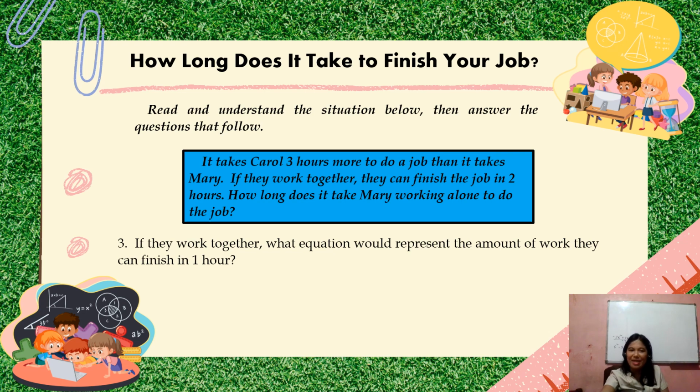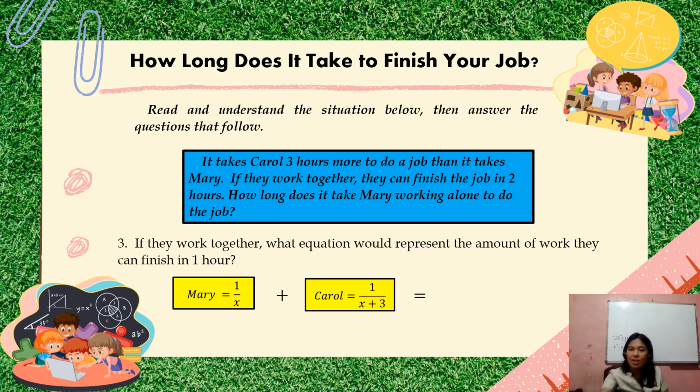Question number 3. If they work together, what equation would represent the amount of work they can finish in 1 hour? So, if they work together, from that word together, so parang i-add natin yung rate ni Mary sa rate ni Carol equals, balik tayo dun sa ating statement. Sabi sa statement natin, if they work together, they can finish the job in 2 hours.